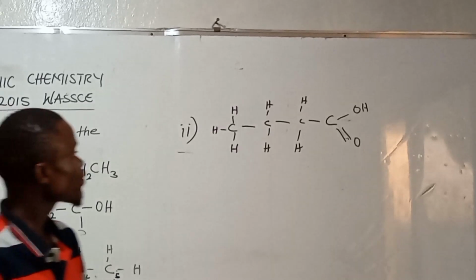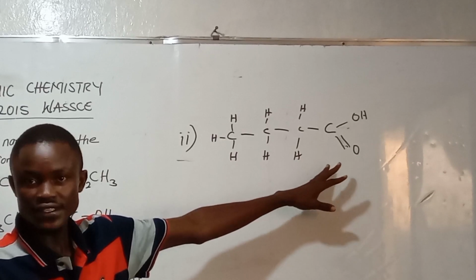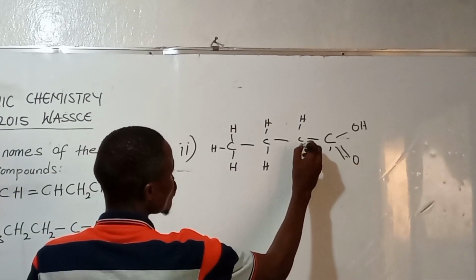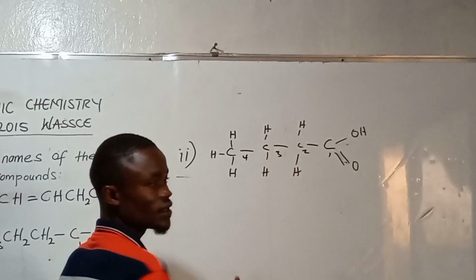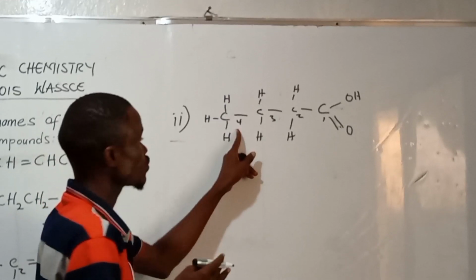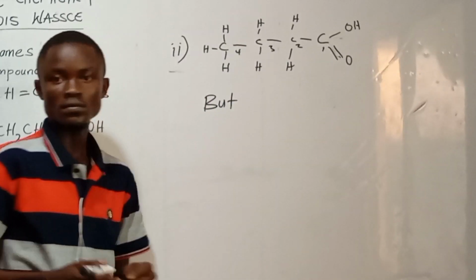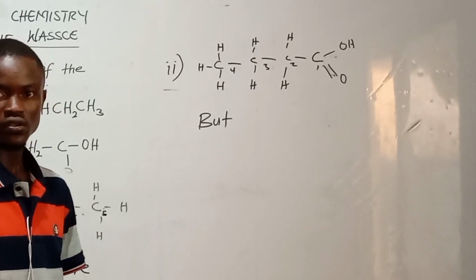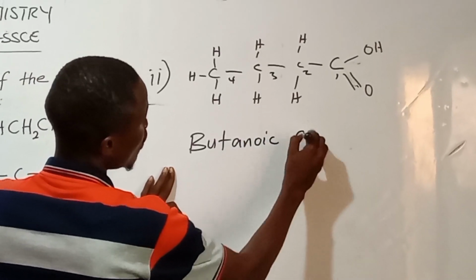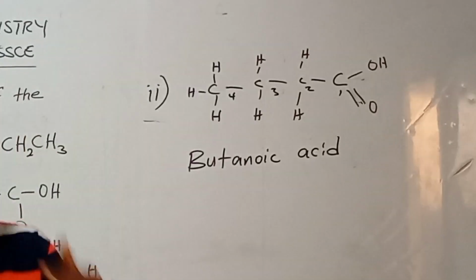So, there is no inorganic or organic group here. So 1, 2, 3, 4. The parent carbon chain here is made up of 4 carbon atoms. So for 4, the prefix means what? But. Are we getting it? But. So this is what? Butanoic acid. So the name of this compound is called butanoic acid.